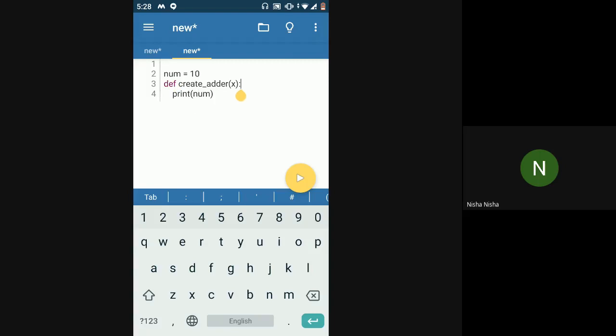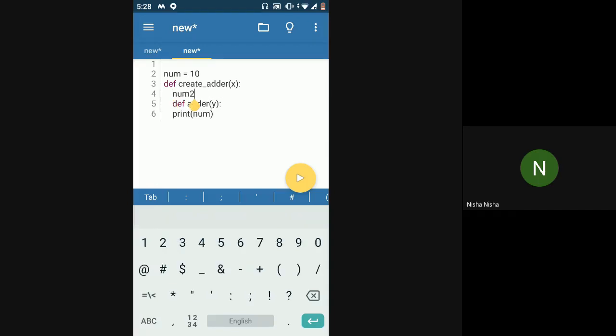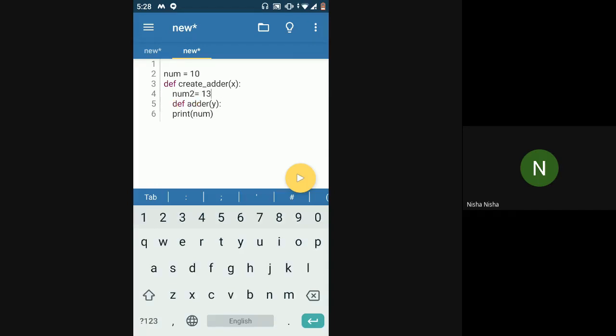Similarly, now if I have a function inside a function, if I have this adder, something like this, and I have defined a num2 inside my create adder, this num2 should be accessible anywhere inside of this function, right? Num2 should be accessible anywhere inside create adder function. And since adder function is a part of create adder function, num2 should be accessible inside of adder as well, right? Clear? Yes, ma'am.